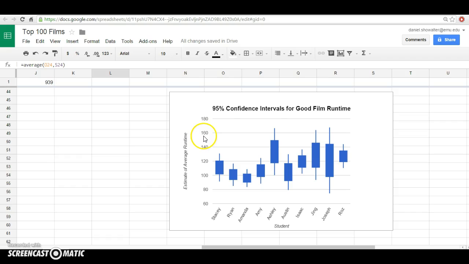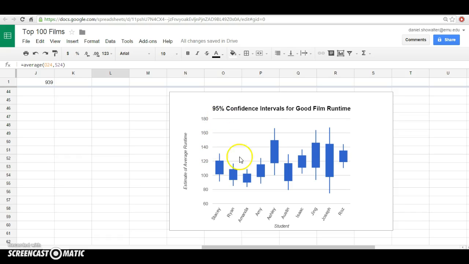In other words, we would be pretty surprised if the true population mean of those 100 movies was 160 minutes. Notice that Ashley, Jing and Joseph would still have caught it, but 3 out of 10, or 30% of you, would have caught the actual true population mean if it were 160, which it's not. So the question is, what is the true population mean and how many of you caught it?